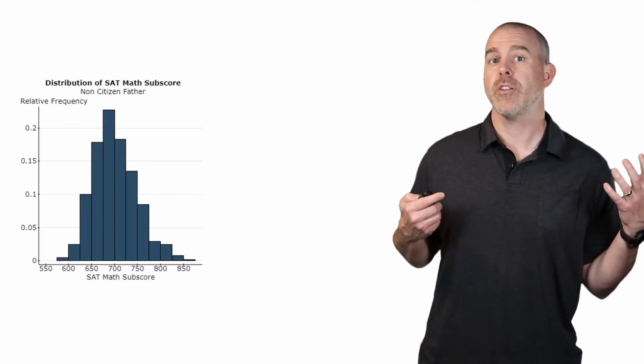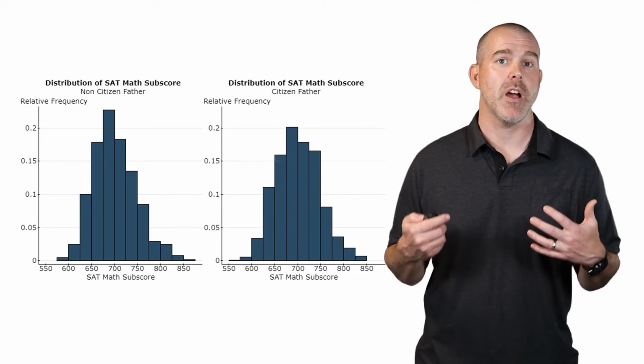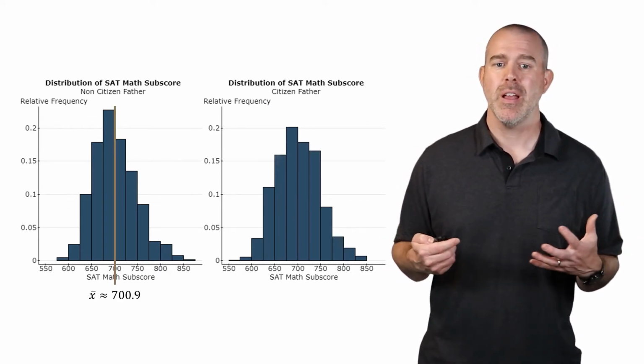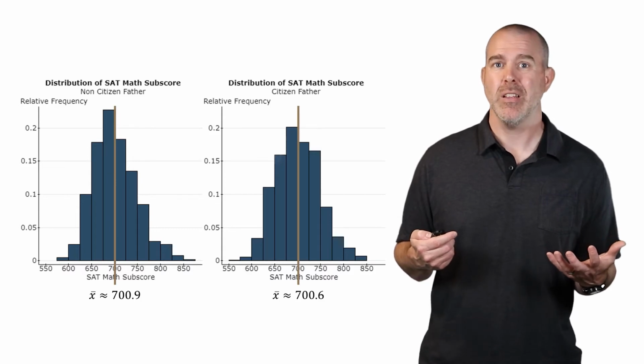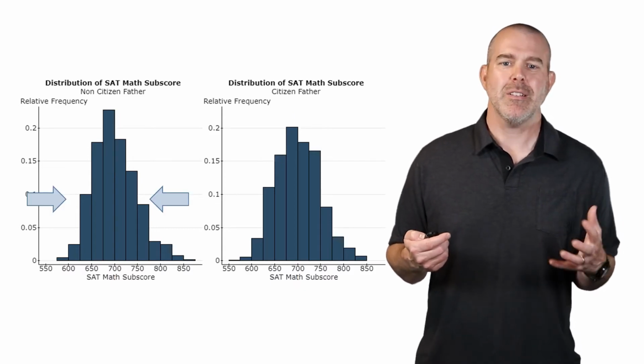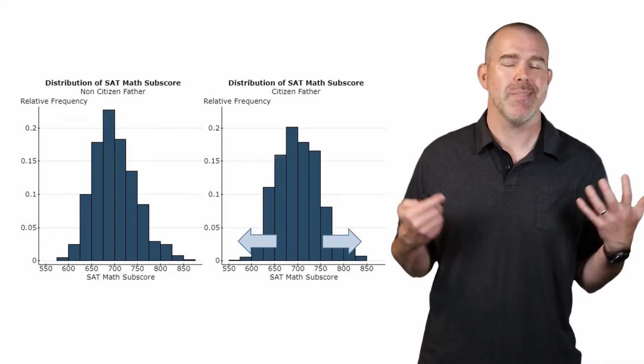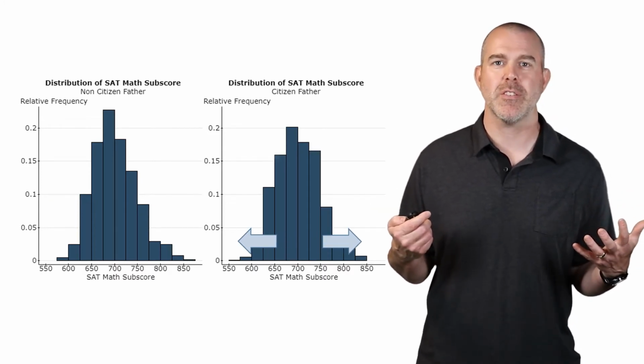Like usual, let's finish with an example. And I was wondering here, what's something interesting we could look at in this database? We have these SAT scores, and I wondered, is there a difference in the distribution of SAT scores between those whose fathers are not citizens and those whose fathers are citizens? You can see here that they look pretty similar. The means are almost identical, so that isn't any different, but it looks to me maybe like the first distribution is a little more condensed than the second one. I don't know, it's hard to tell visually from the histogram.